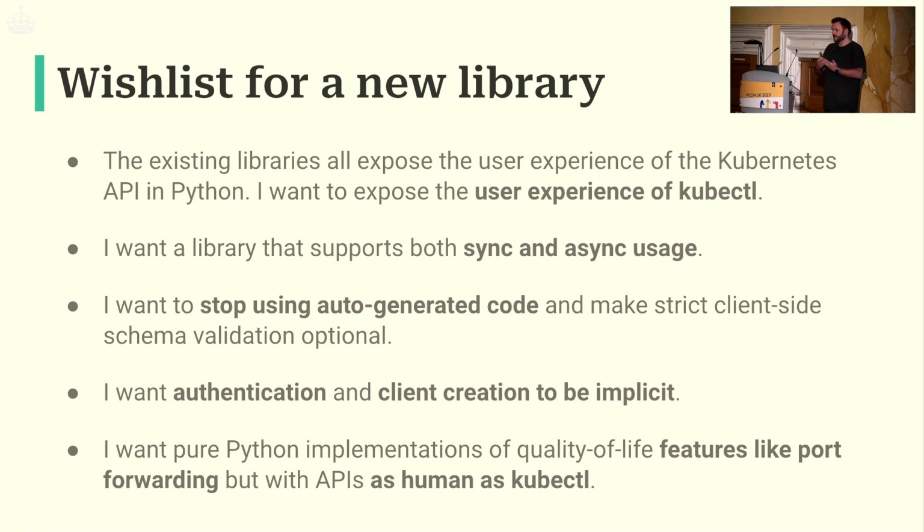I want to rely on the API to tell me that I'm doing the wrong thing. And also, I haven't shown much code here at all, but with all of the existing methods, apart from CubeControl, I have to be really explicit: I have auth credentials, they live in this file, I want to load them, I'm going to create a client object. I now have a client object, I'm going to give that to every method that I'm ever going to call, ever. I have to be really explicit with authentication. Whereas CubeControl follows kind of a path: it looks for your credentials, it loads them, it makes assumptions, and you can give it extra flags to change things.